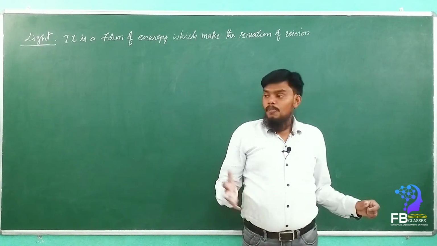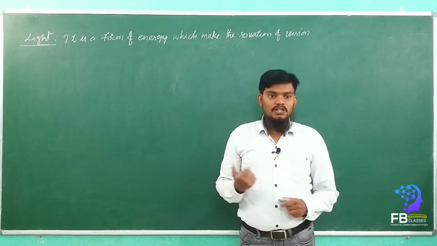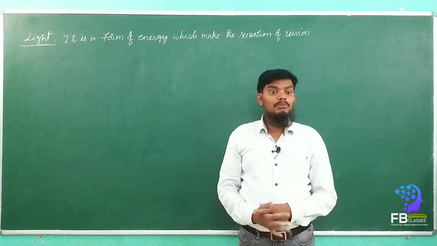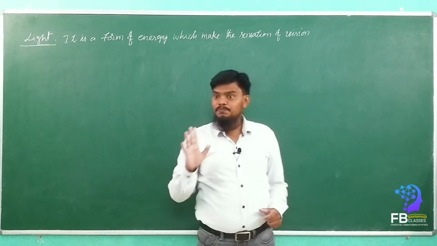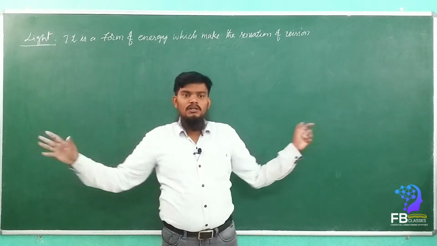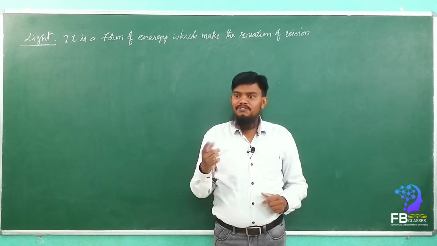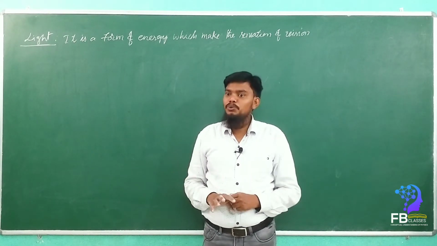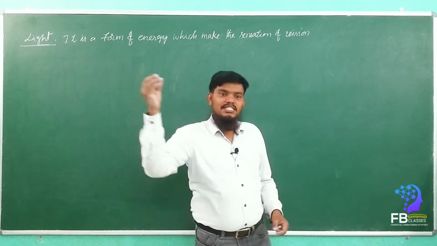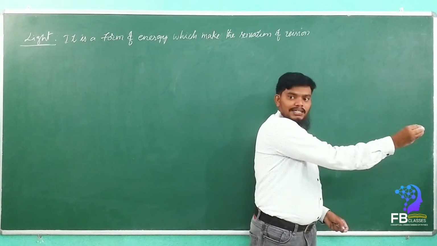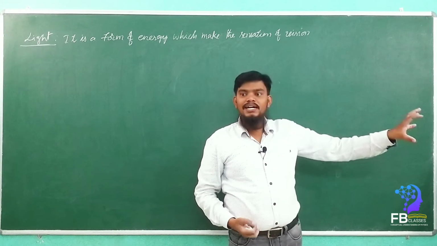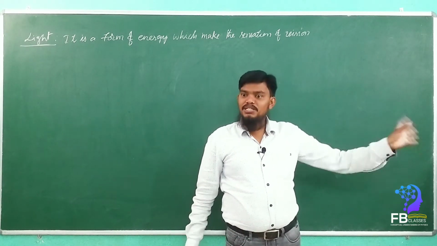Okay, so whatever things we are seeing in our surroundings, it's only due to the light. If the light is not present, then we can't see anything. Yes or no? Are you getting my point? For example, if this total room becomes dark, can we see? No, we can't. How do the objects appear? See, whenever the light falls onto the object and is reflected back into our eye, only then can the eye recognize that some object is there.